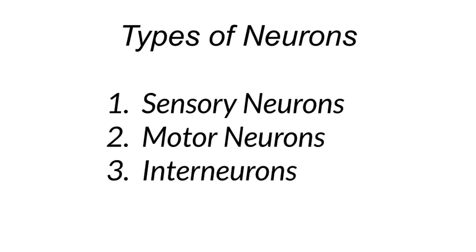Next is interneurons. Interneurons, also known as association neurons, form connections between sensory and motor neurons within the central nervous system. They facilitate information processing and integration by relaying signals between the different regions of the brain or spinal cord. Now next, let's talk about glial cells.